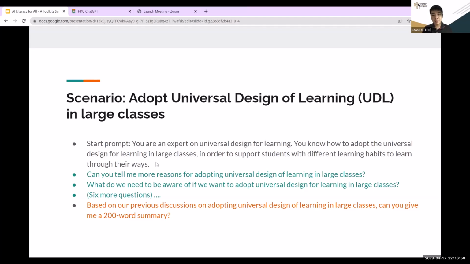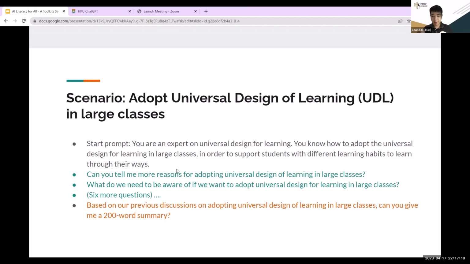So universal design for learning is a kind of framework for this kind of accessible learning environment design. So I want to adopt it in a large class, but I know nothing about this. So I again ask the expert on this. Okay, so let me start the prompt. So again, define, okay, you are an expert on UDL. So you know how to adopt it in a large class in order to support students with different learning habits to learn through their own ways. So this is the prompt.